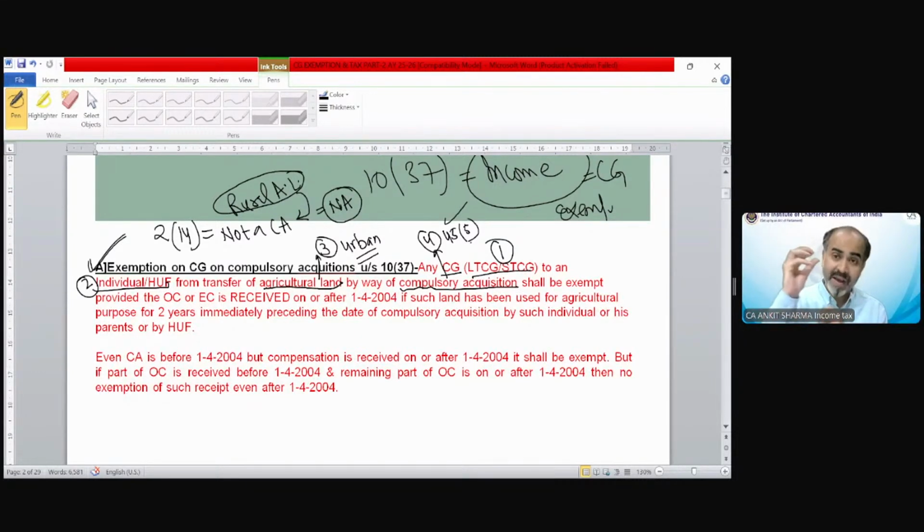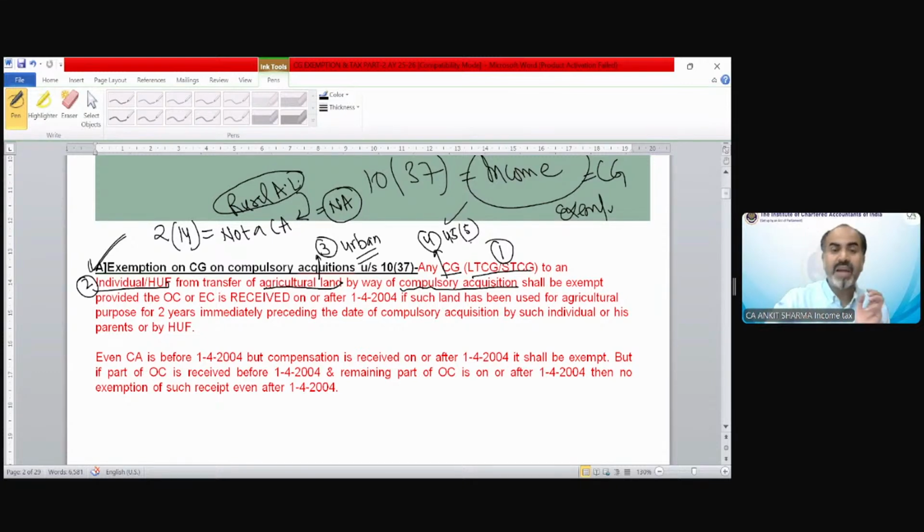Now that 80 lakh rupees compensation is going to be exempted because I am an individual, the land is agricultural land in an urban area, and it has been compulsorily acquired. But the residential house which has been compulsorily acquired is not going to be exempted. So section 10(37) does not say that every compulsory acquisition is exempted. Only agricultural land in an urban area under compulsory acquisition is going to be exempted.